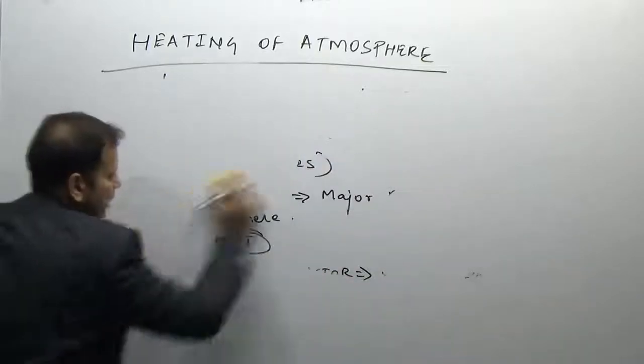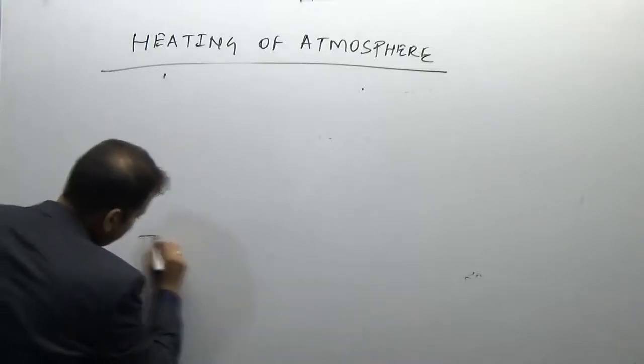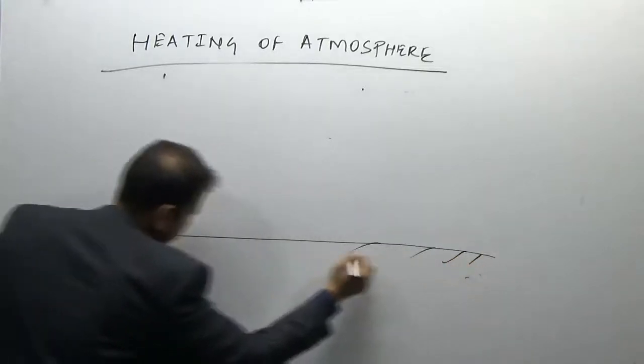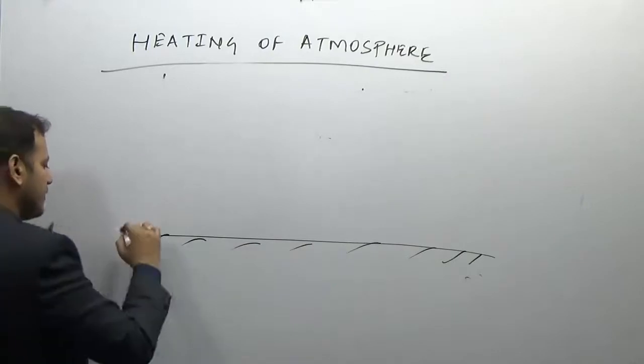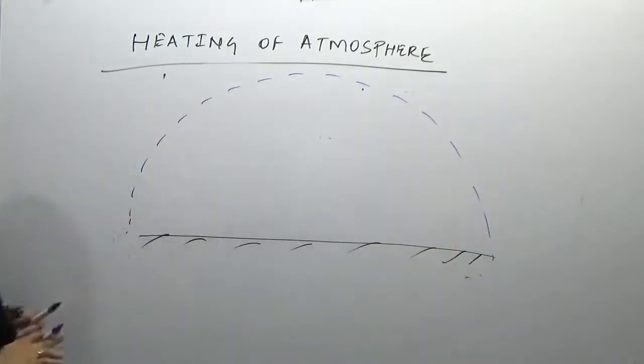Atmosphere is the gaseous envelope or a gaseous covering on the surface of the earth. So if this is the ground surface and this is the atmosphere, it is consisting of numerous gases. It is an envelope on the surface of the earth.